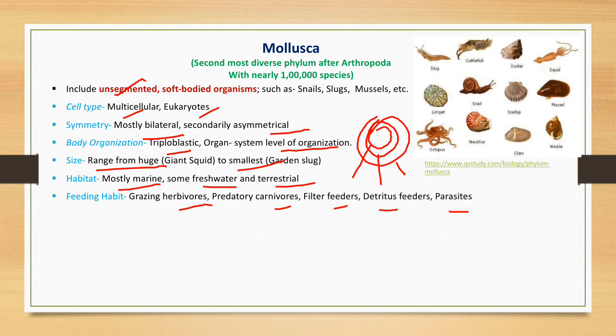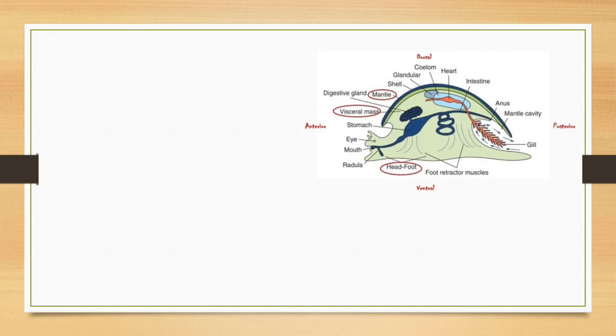The general body plan of Mollusca divides the body into three major regions. First is head foot region, second is visceral mass, and third is mantle. This is the general body plan of Mollusca. We can divide it into two major axes. First is anterior posterior and second is dorsal ventral.